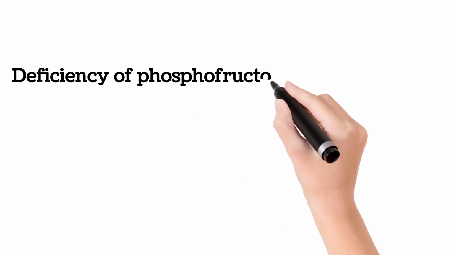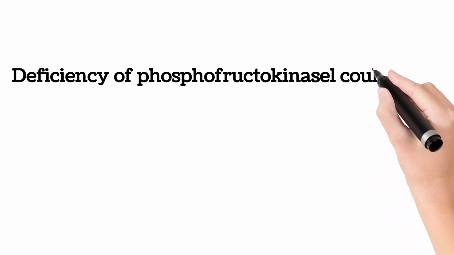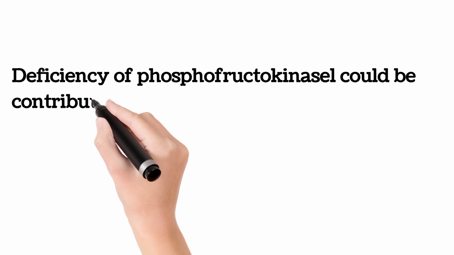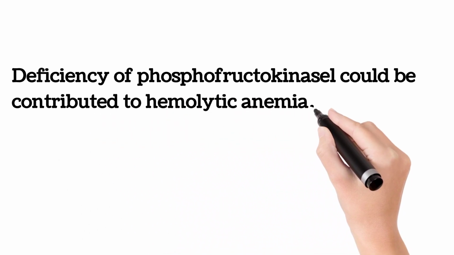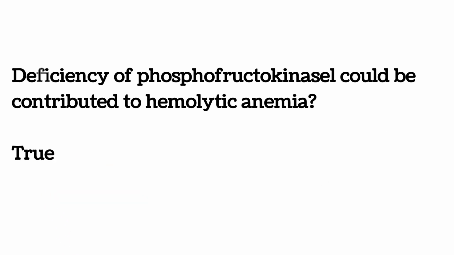Deficiency of phosphofructokinase 1 could contribute to hemolytic anemia. This is true, because phosphofructokinase 1 is the second regulatory enzyme in glycolysis, and of course it is also one of the key regulatory enzymes in glycolysis. And without these enzymes, energy will not be generated.